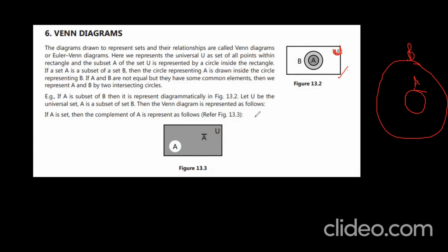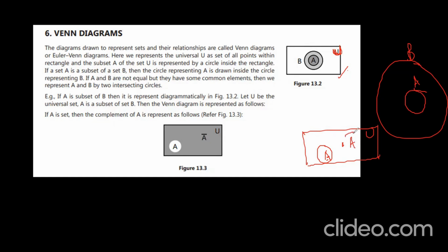Next, how do you represent A complement diagrammatically? Say this is my rectangle. In order to represent anything in a Venn diagram, you need the rectangle, the universal set. A complement is the region outside A, and you write it like this.